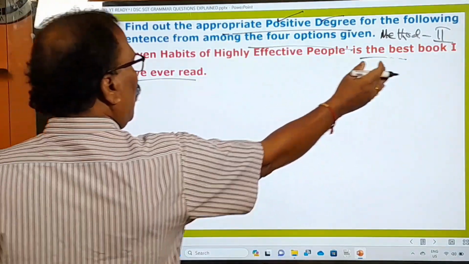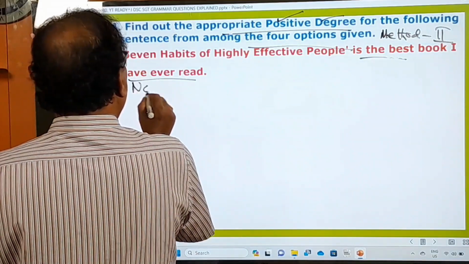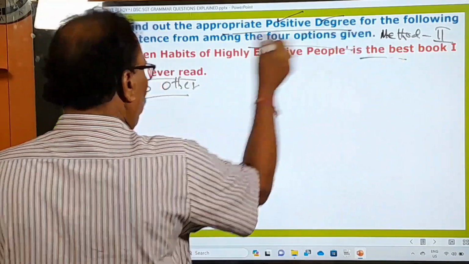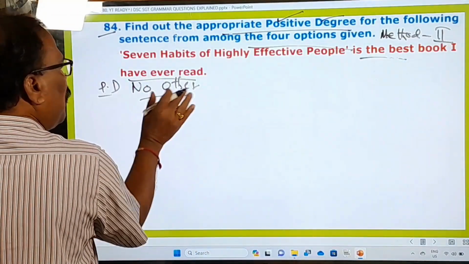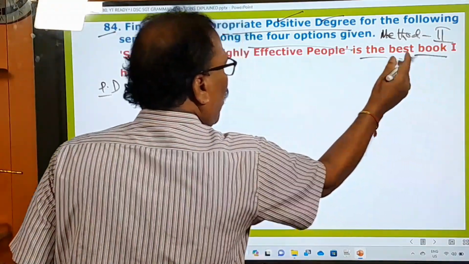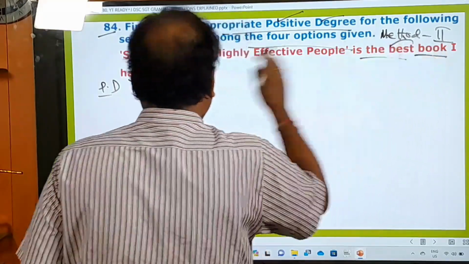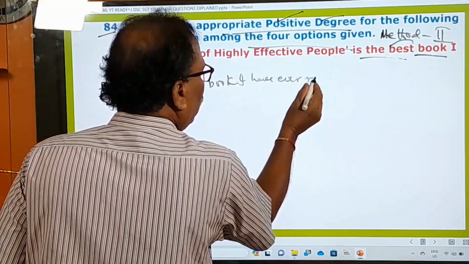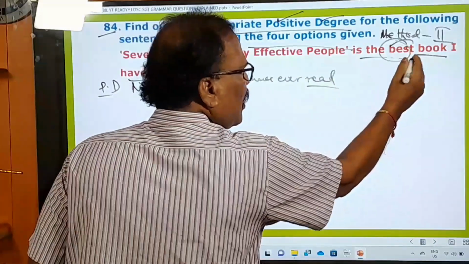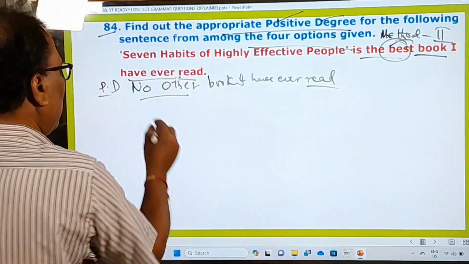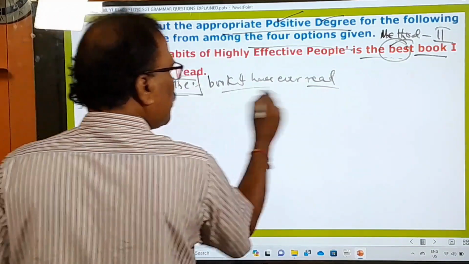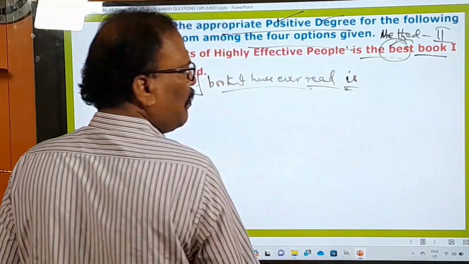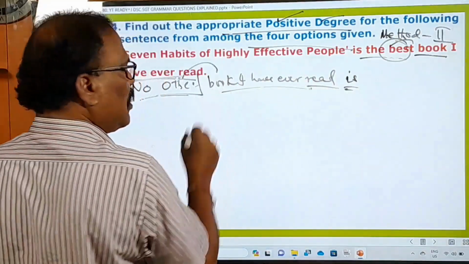And now what to do? Now change it into the positive degree. Now you say "no other". When that is method 2, you always begin the positive degree with "no other". After "no other", what to do? "The book". After the superlative degree, what is that? "Book I have ever read". That you have to write. This remaining sentence, whatever it is after the superlative adjective, that you have to write after this "no other". "No other" plus the remaining sentence. Then helping verb. What is the helping verb here? "No other" is singular. That's why "no other book". It is not "no other books".